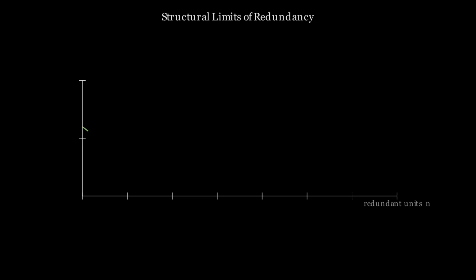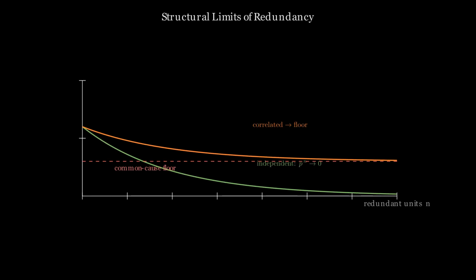Redundancy only works when failures are independent. Once failures share a common cause, the benefit disappears, and no amount of averaging can protect a system from reaching a state it cannot leave. The structure of the system matters more than the distribution of individual outcomes. That is where the model breaks.